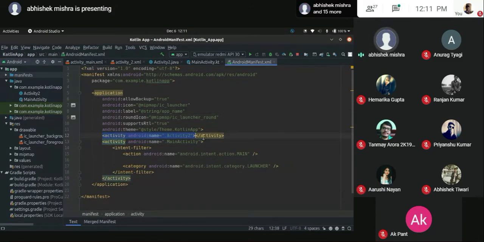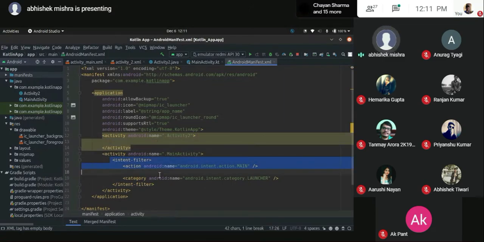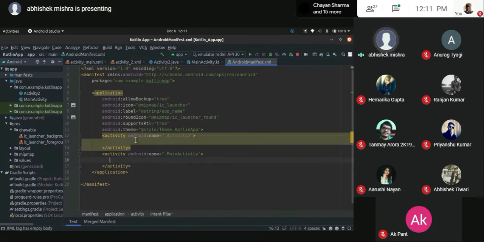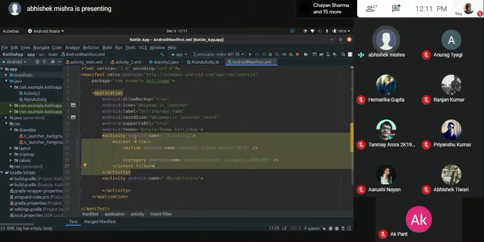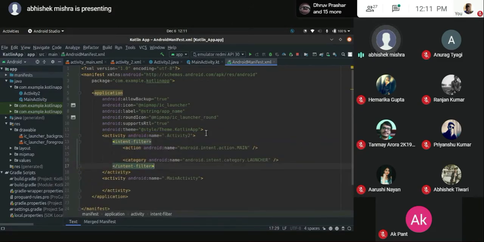Now, very basically, I'll tell you, we have two kinds of activities written here, this one and the above one. Now, what is the significance of these lines inside this activity written here is basically it tells my application that whenever I launch you in a device, I want this one to open first. If I cut paste this to inside of this, like just a second, I'll show you how do we do that. Just cutting paste this and inside this.